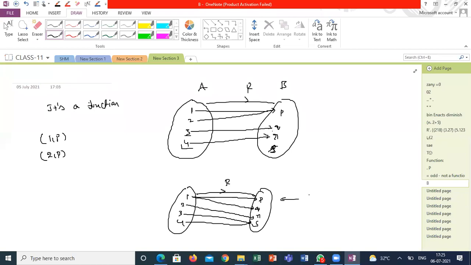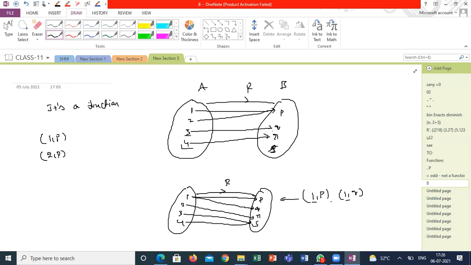Sir, because 1 is mapped with both P and Q. 1 doesn't have a unique element of B. 1 is mapping with two elements, 1 comma P, 1 comma Q. If I write the ordered pairs of the function, in all ordered pairs the first element is unique. Once it is used in one ordered pair, it never comes again. Correct? Yes, sir.